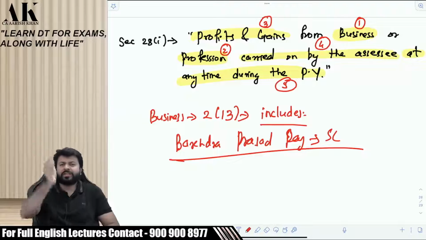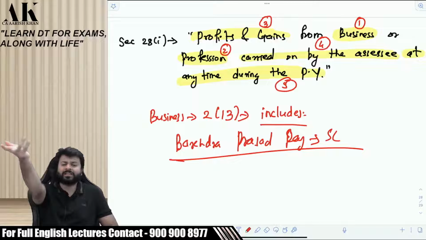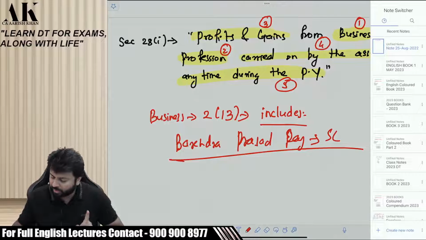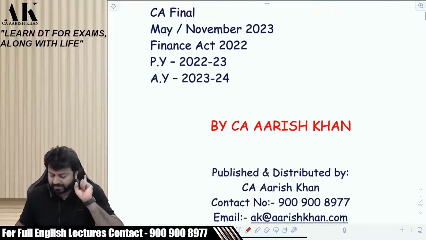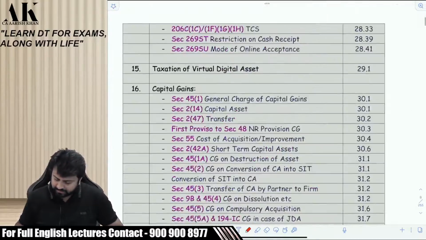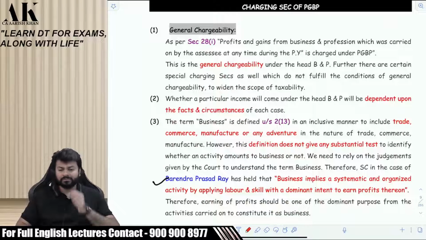Now, if you see the definition of the Government of India, the profit element is not mentioned in it. It is only written that business includes trade, commerce, manufacture in the nature of adventure. That's it. Profit element is not mentioned. Therefore, you have to look into the facts and circumstances of every case. Come to your color book, all of you, please. Now we are doing the analysis of this particular definition. We are doing analysis of section 28 now.